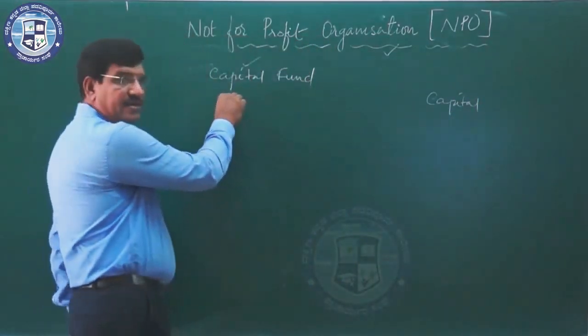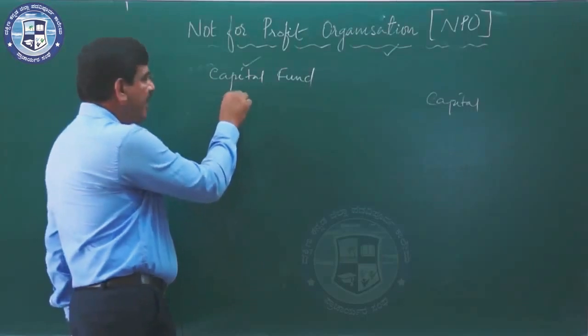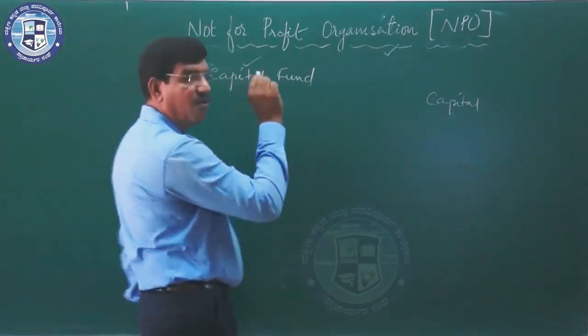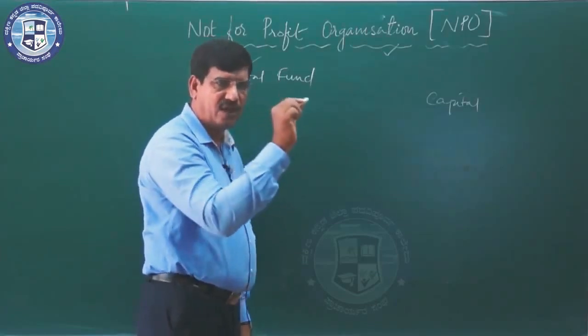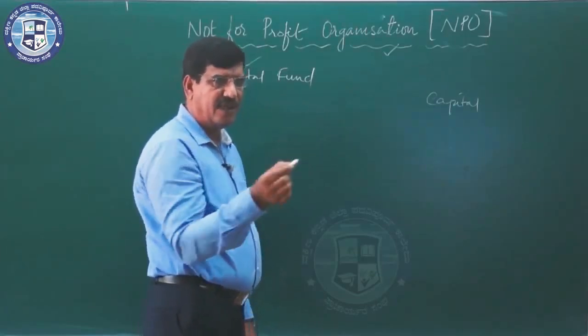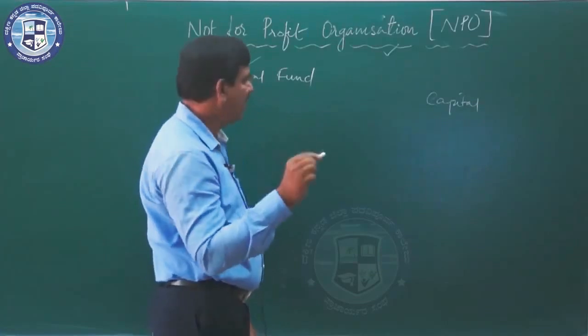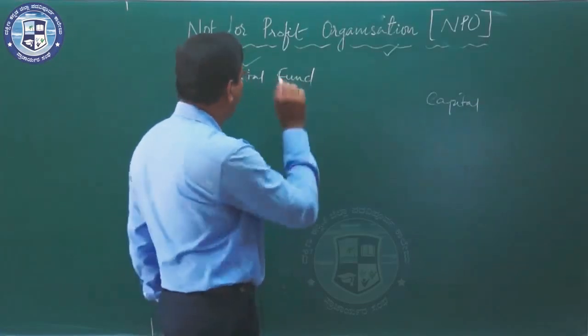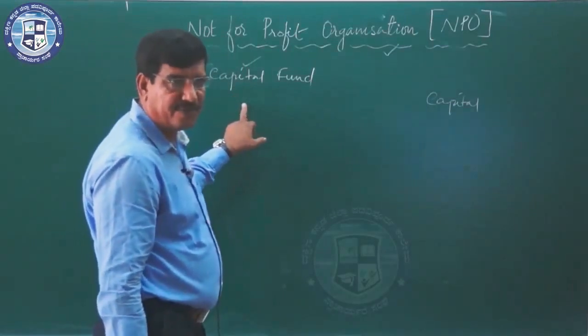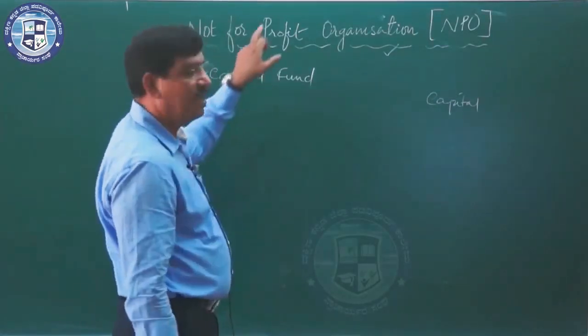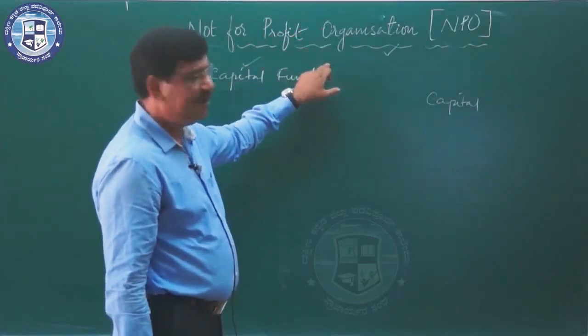Capital fund does not belong to the members. Members are the contributors to the capital fund, the contributors to the subscription, the contributors to the not-for-profit organization. Even though there is a surplus, it does not belong to the members.